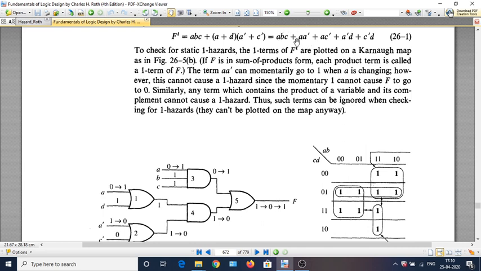So we figure out that occurrence of any such terms can cause static 0 hazard. But now with that we go about looking for static 1 hazard, which we have to find out.